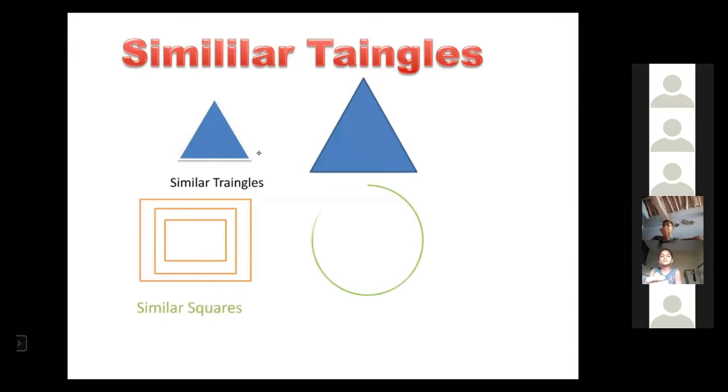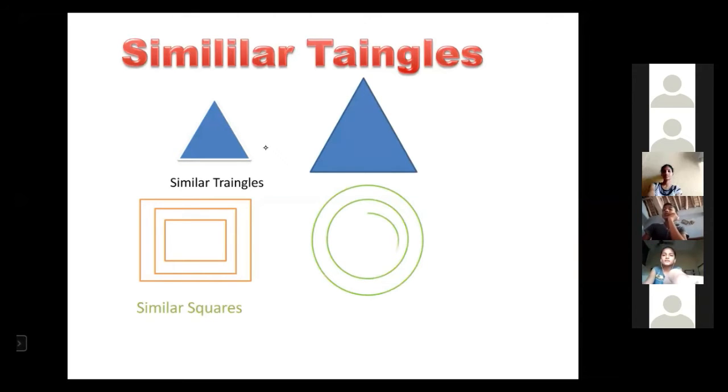Now I am trying another circle, and this is a second circle. Are the two circles similar? Yes. I am going to draw another circle. Are these three circles similar? Yes, sir. All the circles are always similar, and all the squares are always similar.